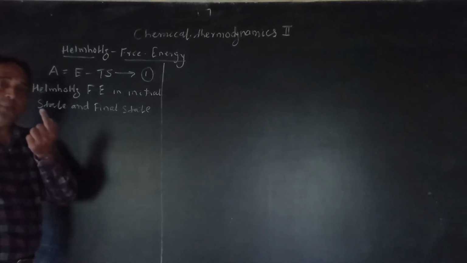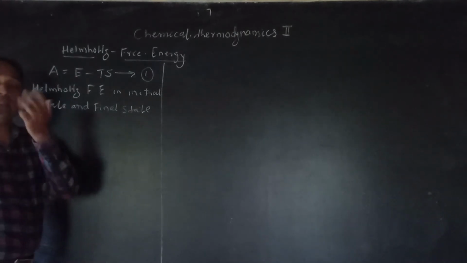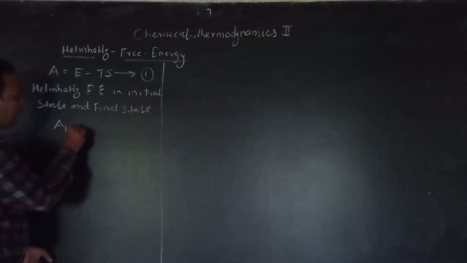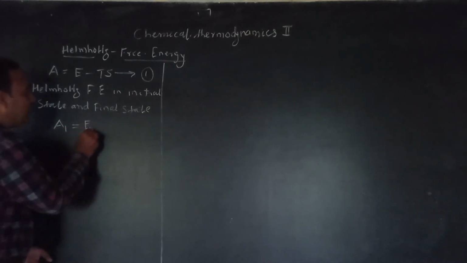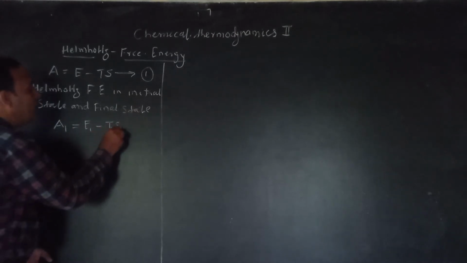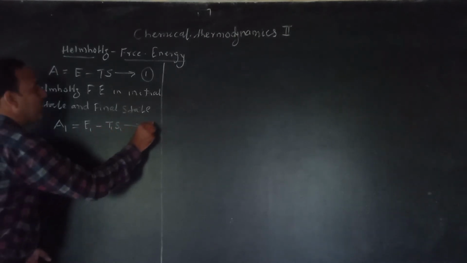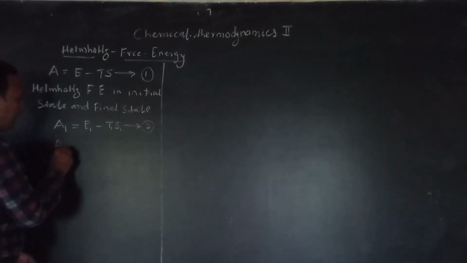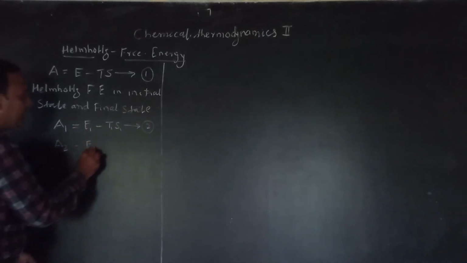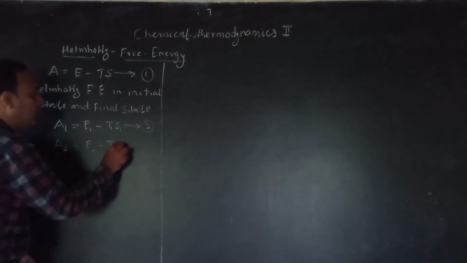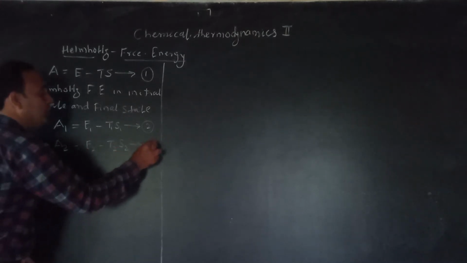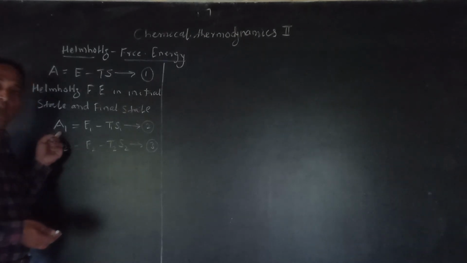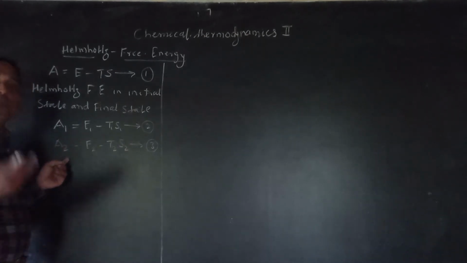Initial state is represented by 1. Final state is represented by 2. So in initial state A becomes A1 is equal to E becomes E1 minus T1 S1. Suppose my equation number 2. In final state A becomes A2, E becomes E2 minus T2 S2. This is my equation number 3. Because it is a state function, it depends upon A1, meaning initial state, A2 means your final state.